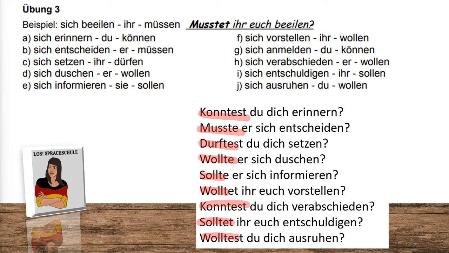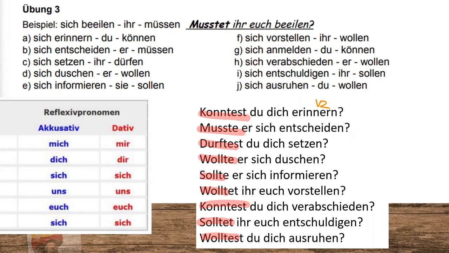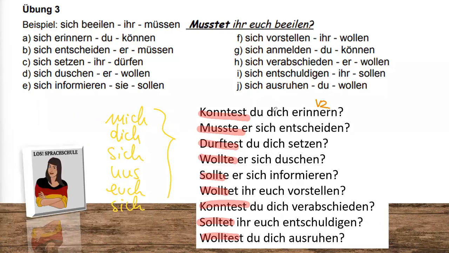Wolltest du dich ausruhen? As you can see, we have the modal verb in position 1 because we have a question without question word, and verb 2, the actual verb, is in infinitive at the end, in the final position. Another special thing about all those verbs in this exercise: they all have a reflection. Subject and object are the same. So it is mich, dich, sich, uns, euch, sich. You can see them here.